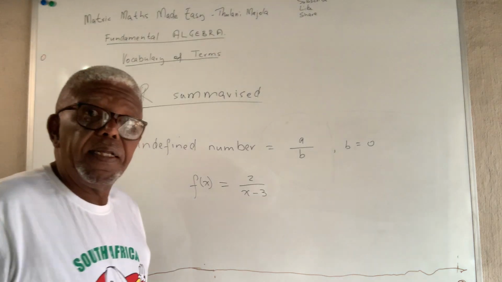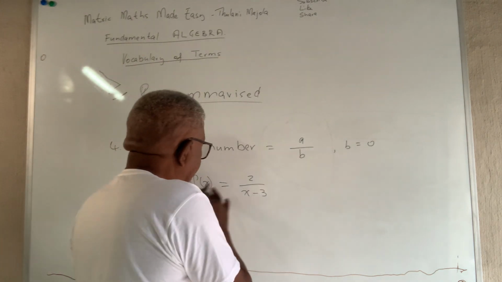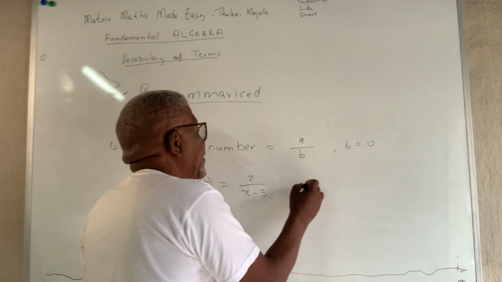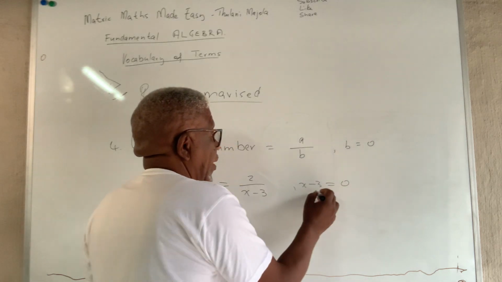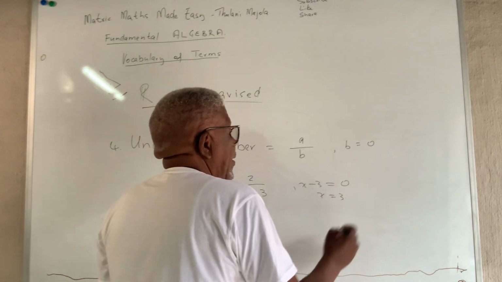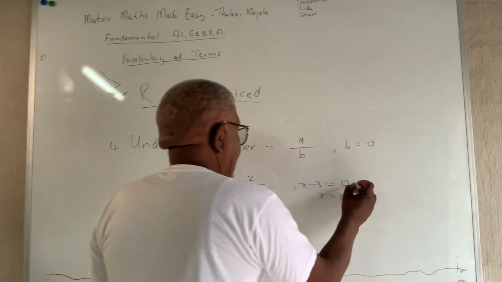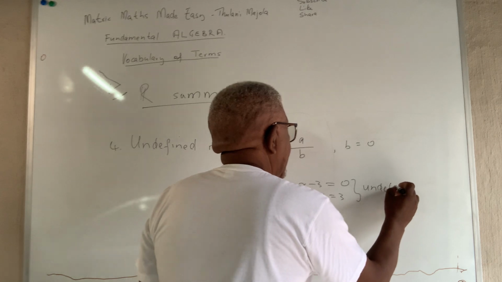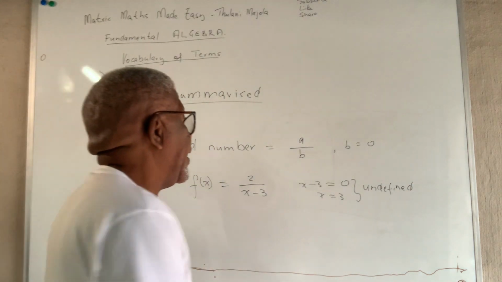When you come to these things, you see that this function is defined for all numbers x, but x minus 3 cannot be 0. So x cannot equal 3. This is undefined when x minus 3 is equal to 0, when x equals 3.